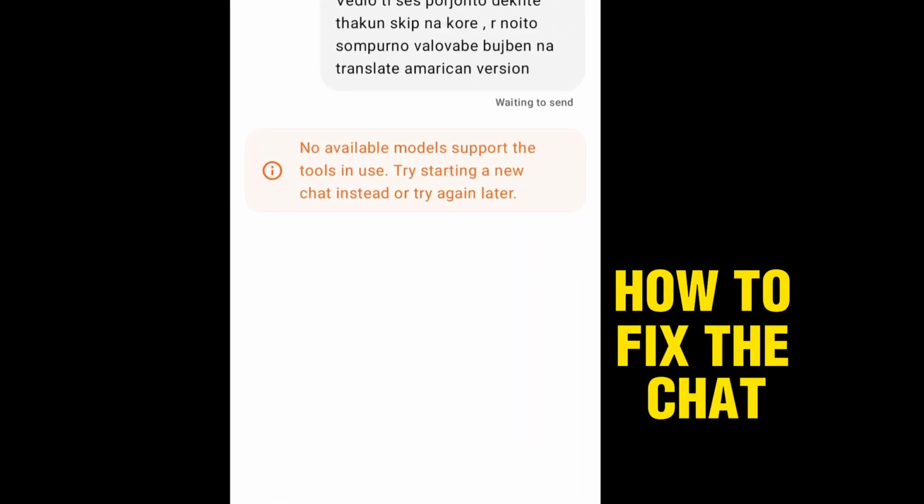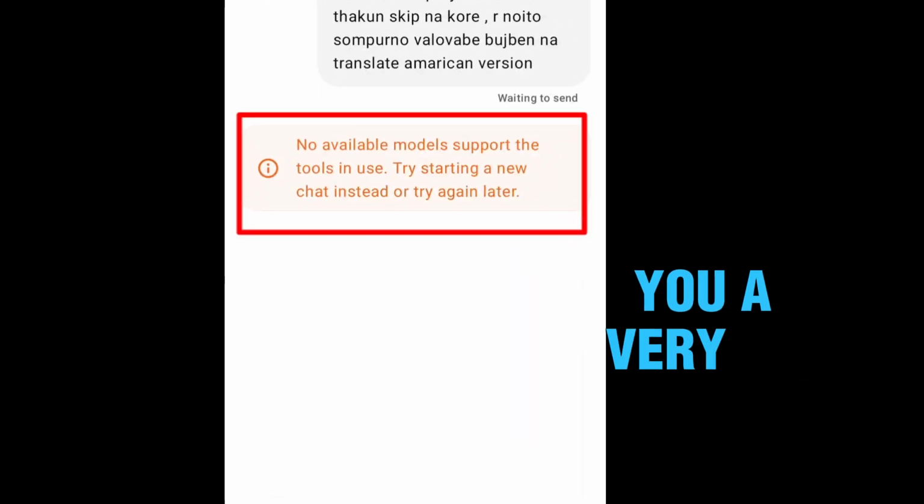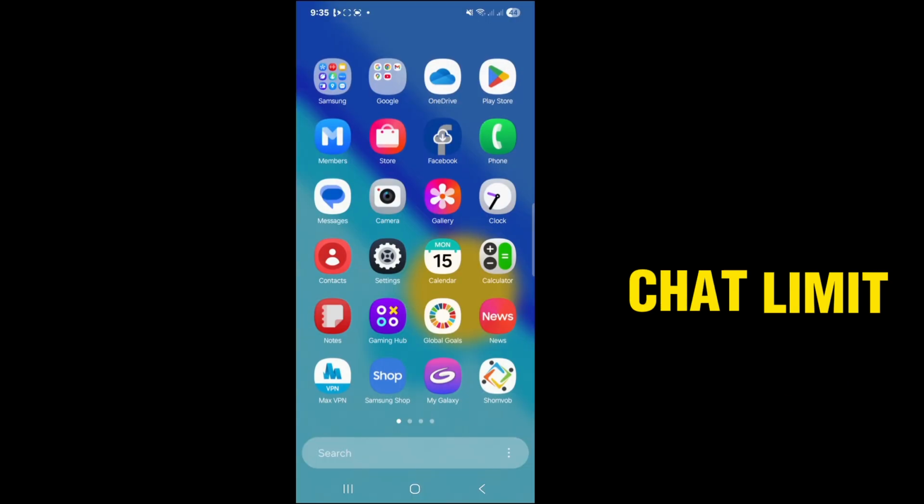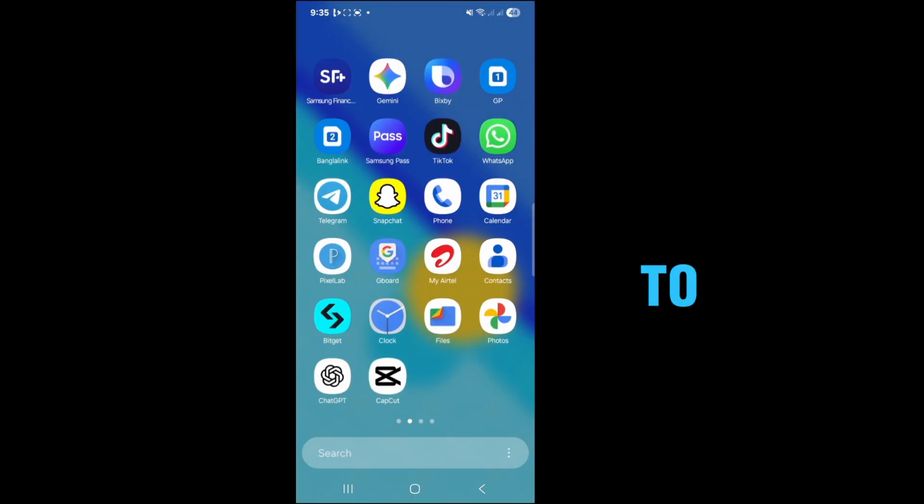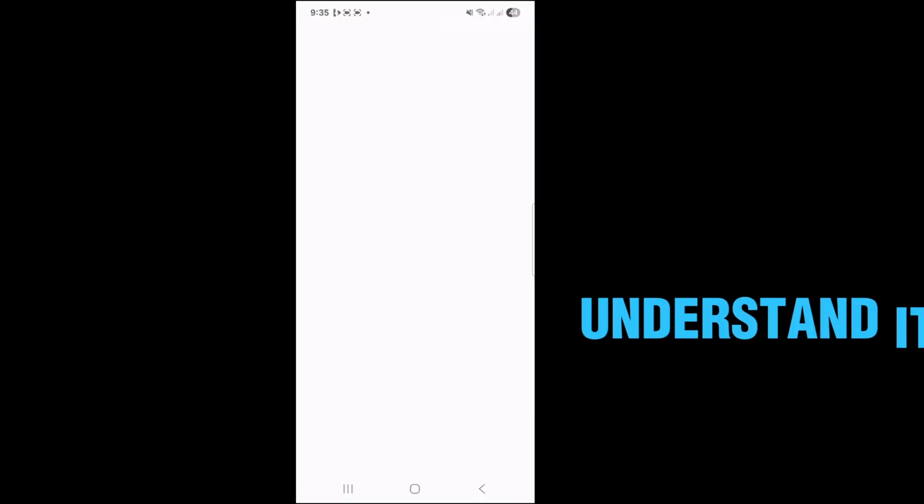How to fix the ChatGPT chat limit issue. In this video, I will show you a very simple way to solve the ChatGPT chat limit problem. So make sure to watch the video patiently, otherwise you won't be able to understand it completely.